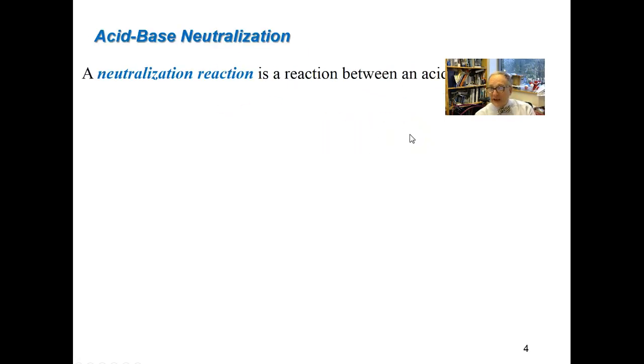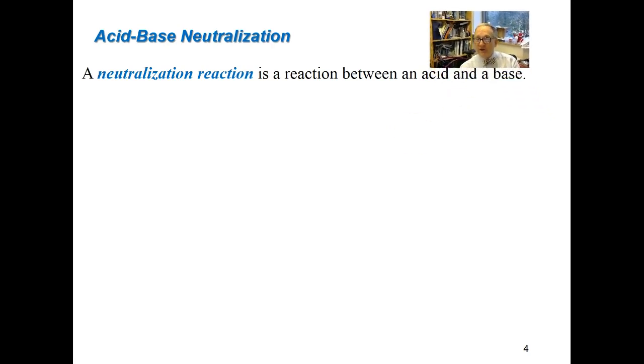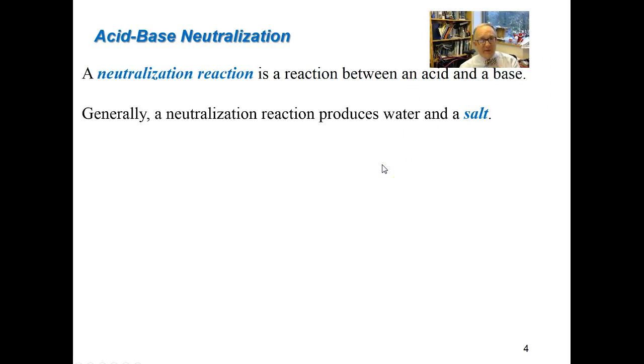So what happens when you take an acid and base as your reactants? It's a type of reaction that we know as a neutralization reaction. And so the products of a neutralization reaction are water and a salt. Now, don't think of salt as simply being NaCl, sodium chloride. A salt is any ionic compound that's a product of an acid-base reaction.